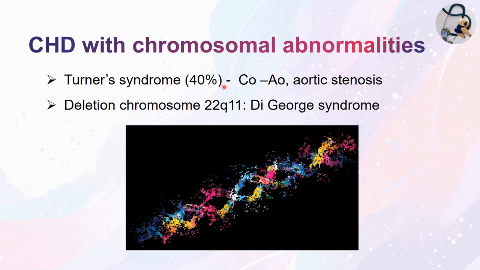Turner syndrome, 40% of cases have congenital heart disease, and the common ones are coarctation of aorta and aortic stenosis. And deletion chromosome 22q11, DiGeorge syndrome, also has congenital heart disease.